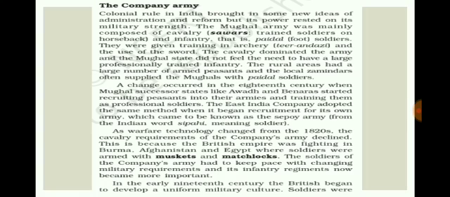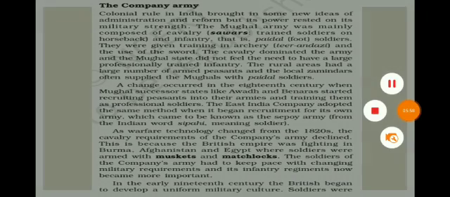Now, there arose a need of developing new techniques among Indian soldiers, and unfortunately, this one went wrong. I am cropping it.